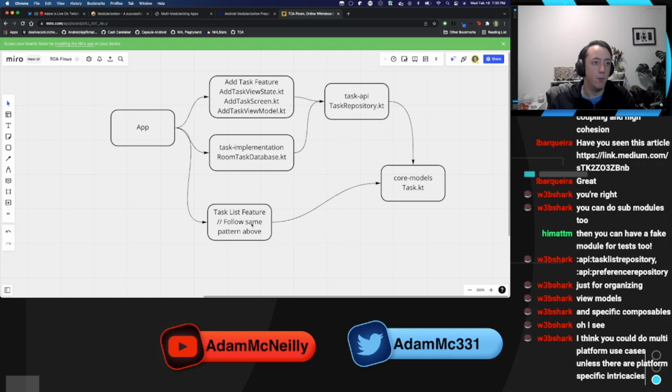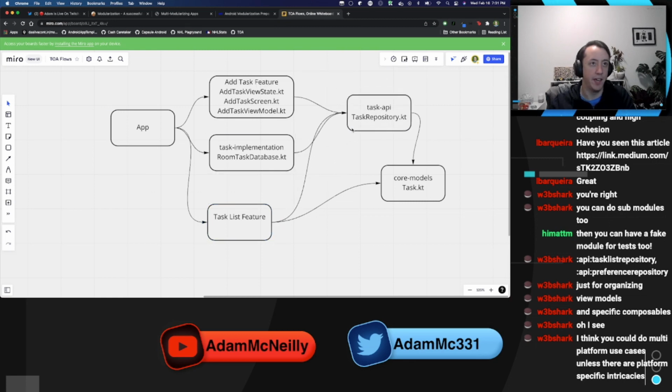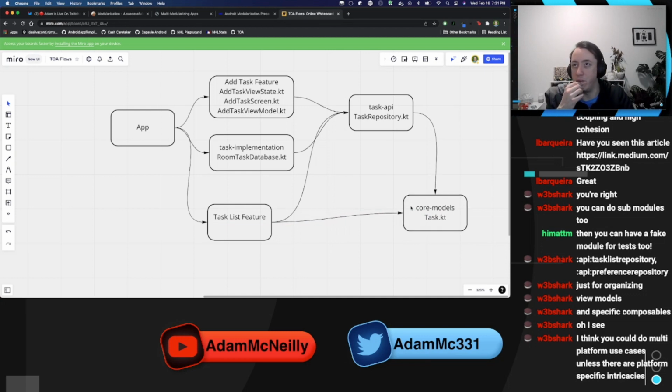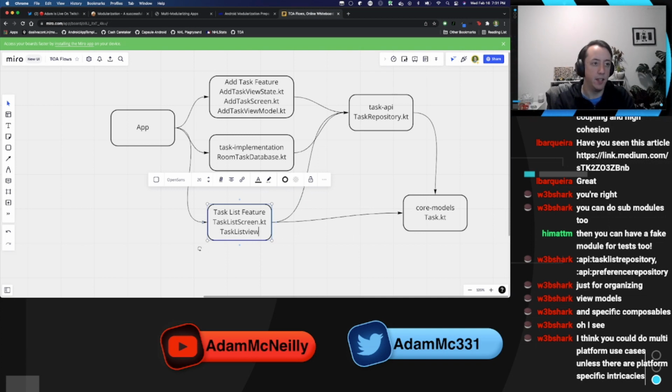Now that I think about it, as far as the data goes, this feature is effectively the same as Task API, unless I really wanted to make them two different API modules, but I feel like that's nitpicky. So this would have task list screen.kt, task list view state, task list view model.